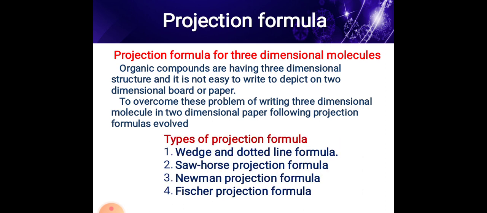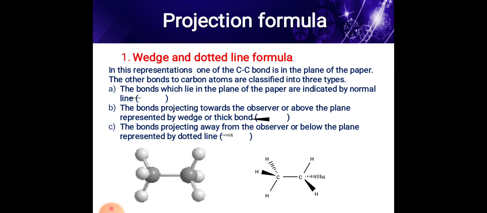There are different types of projection formulas: first, wedge and dotted line formula; second, Sawhorse projection formula; third, Newman projection formula; and last, Fischer projection formula. This is the wedge and dotted line formula. In this representation, one of the carbon bonds is in the plane of the paper, and the other bonds to the carbon atom are classified into three types. First, the bonds which lie in the plane of the paper are shown by a normal line. The bonds projecting towards the observer are shown by a thick bond. The bonds projecting away from the observer are shown by a dotted line.